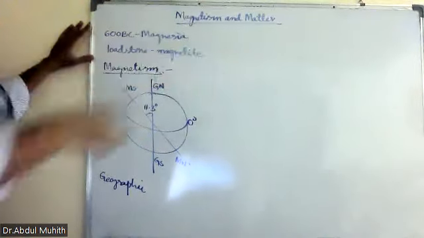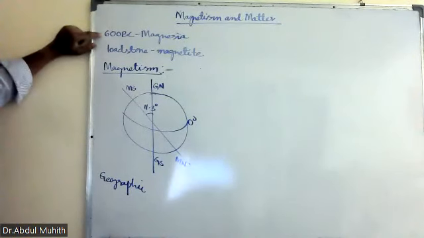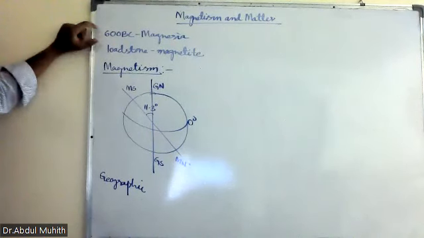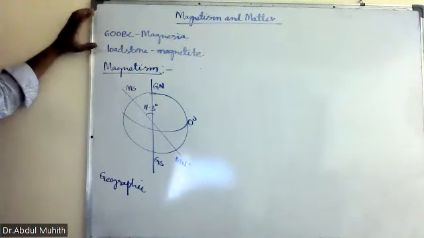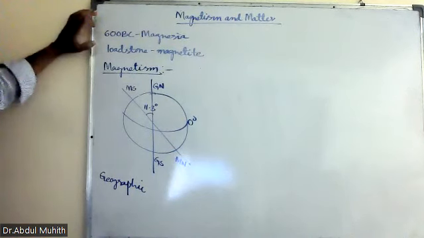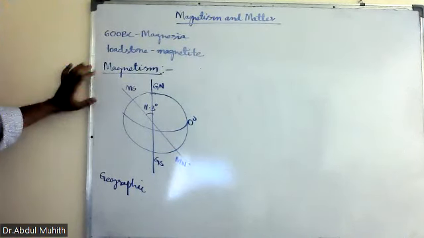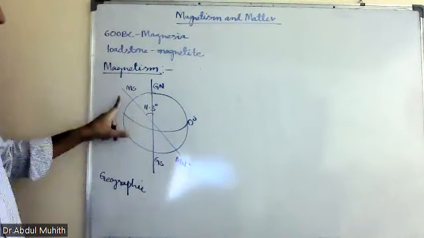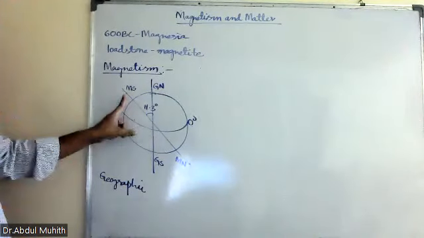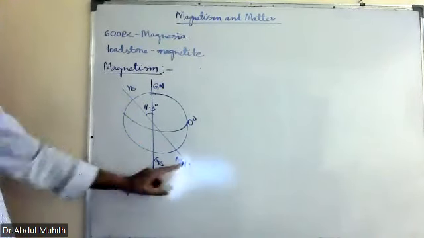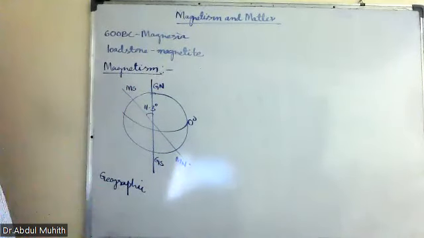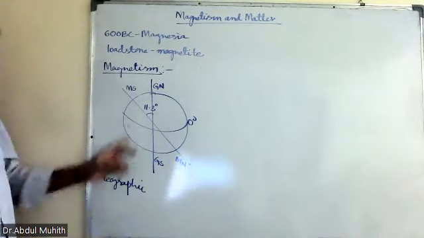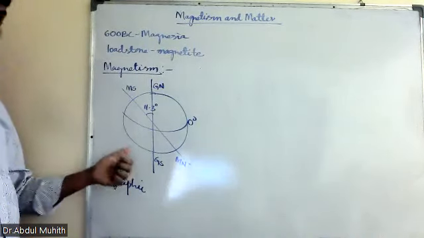So here, the first magnet was discovered somewhere in 600 BC in a place called Magnesia. The name of the magnet is lodestone or magnetite. In magnetism, first we have Earth behaving like a huge magnet, and this is 0 degree latitude, this is geographic north, geographic south, magnetic south, and magnetic north. Very close to geographic north lies magnetic south, very close to geographic south lies magnetic north. The angle between both of them is 11.3 degrees. Now there are two meridians, geographic meridian and magnetic meridian.